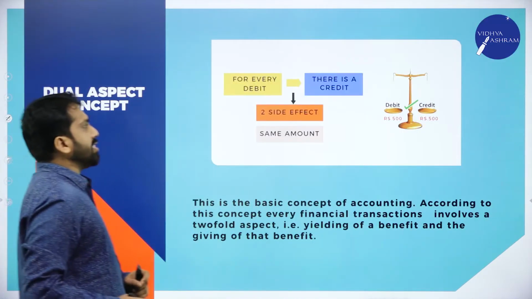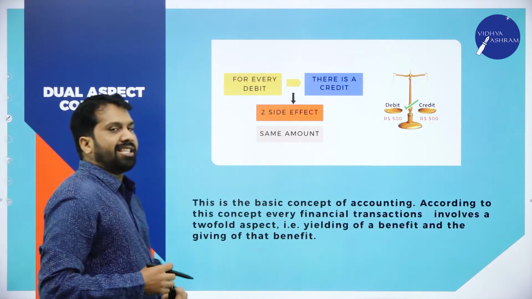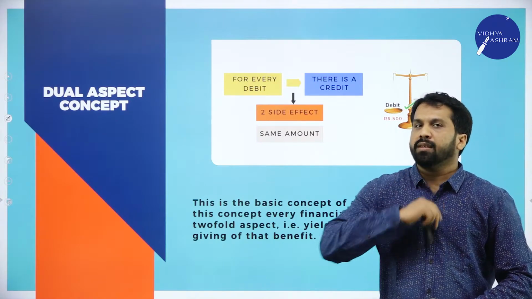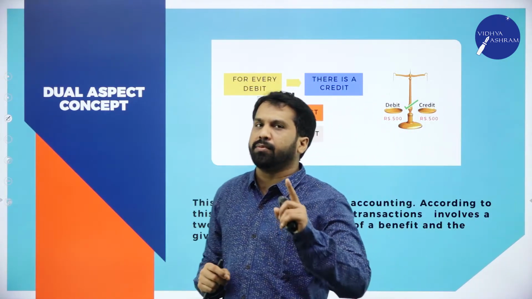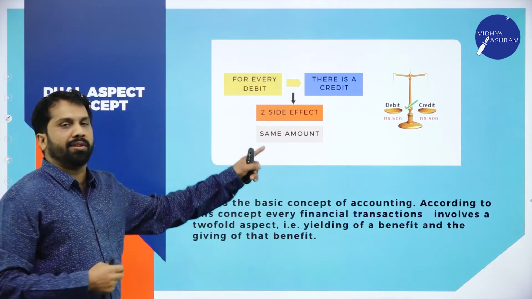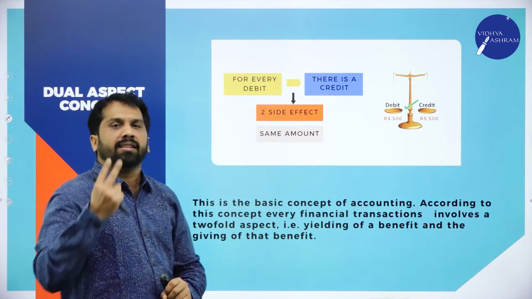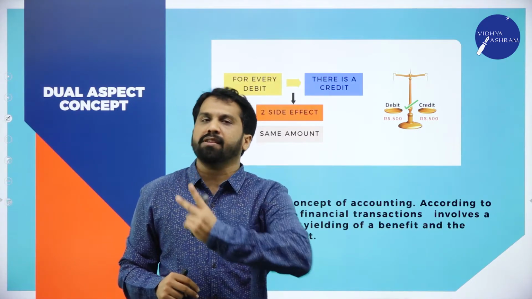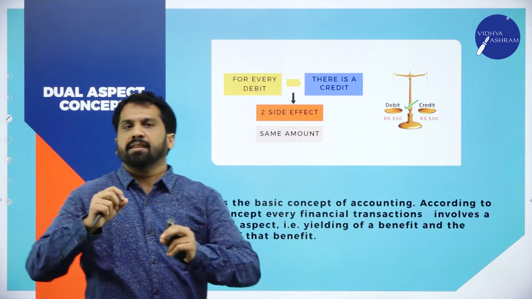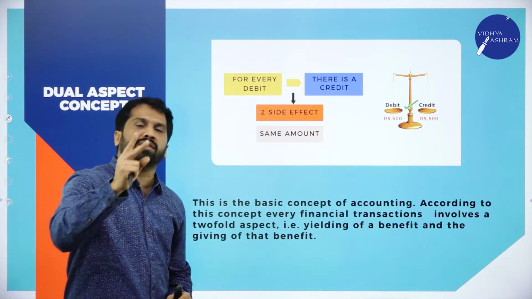The last concept for the day. So the concept is called as real aspect concept. What do you mean by real? Real means two. For every transaction, we go with dual aspect. So this concept we call it as double entry system of accounting. Double entry means there must be two persons for every transaction. One must be the receiver, one must be the giver. Simple. Any transaction you do, there must be two persons.